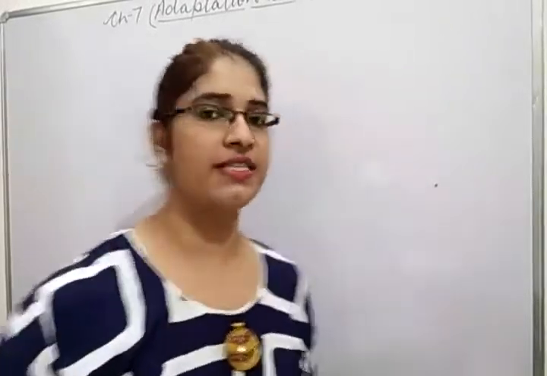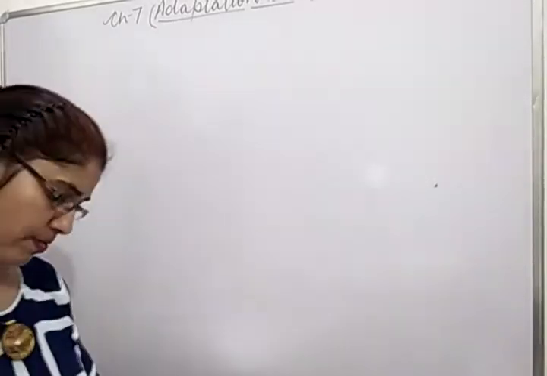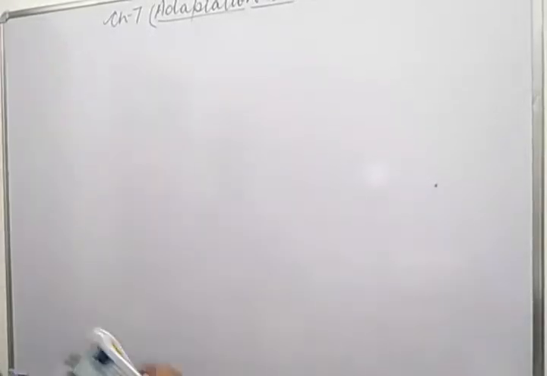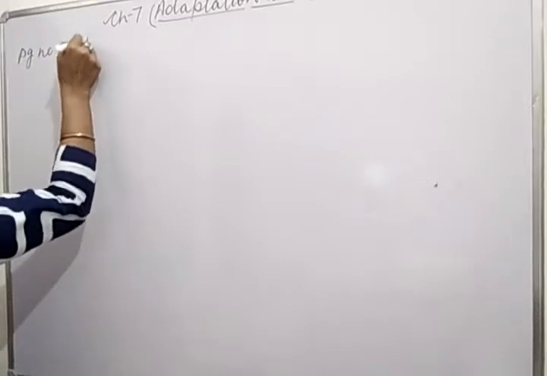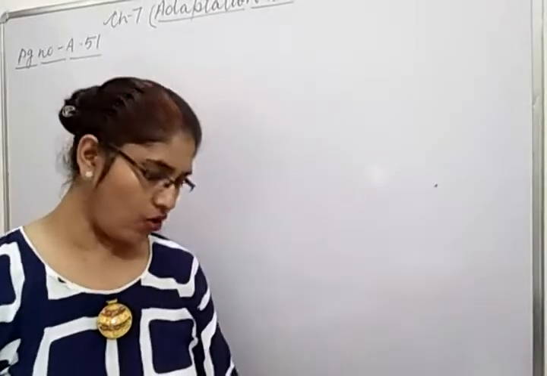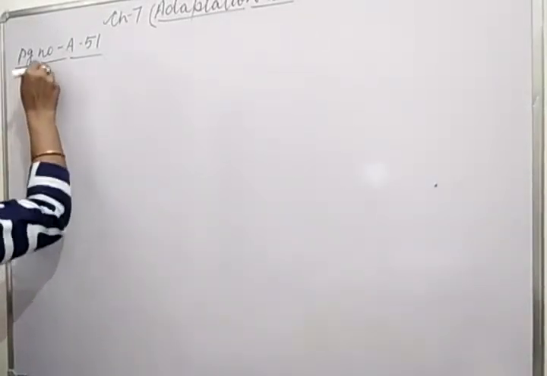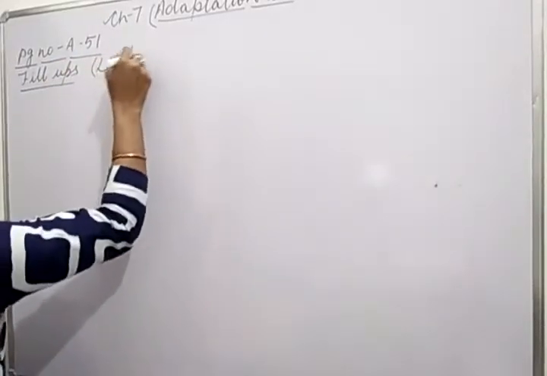So now children, start the exercises. Firstly, you have to take out the page number; according to my book you can take out A51, otherwise you can see in your book which page number you have to take out. A51. What question is given? Fill in the blanks with the correct words. The question is given in Let's Recall, that is fill in the blanks.